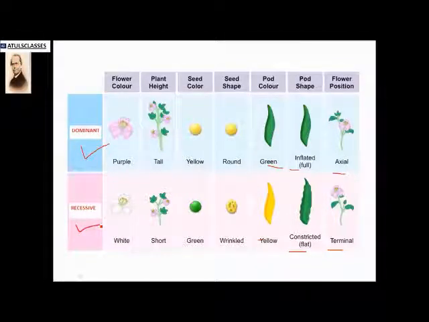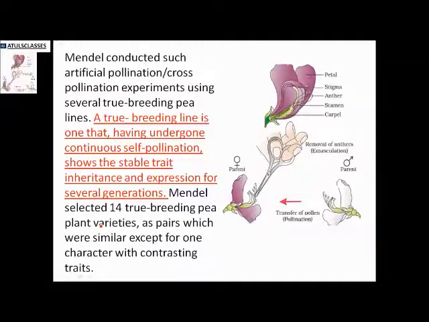Then he did his hybridization experiments because the flower's structure is very easy to work with, and the anthers can easily be removed or emasculated, and the pollen is easy to transfer from the male part to the female part.